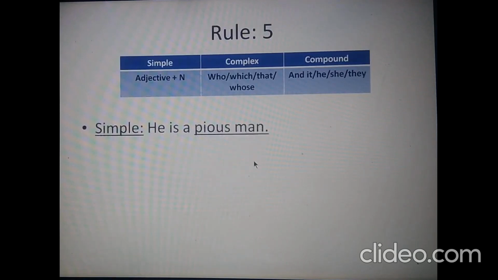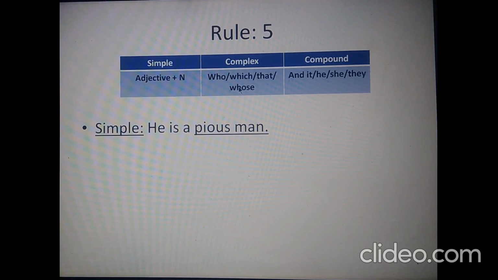You'll see the sentence. It's the easiest sentence I have ever found in changing from simple to complex to compound. Here I have underlined the main part of the sentence. You'll see there is an adjective, biased. There can be an adverb too with the adjective. So it could read like this: he's a very biased man, but I have dropped that for your easier understanding. So you just take this adjective out of the noun and use it with a conjunction like who, which, or that.